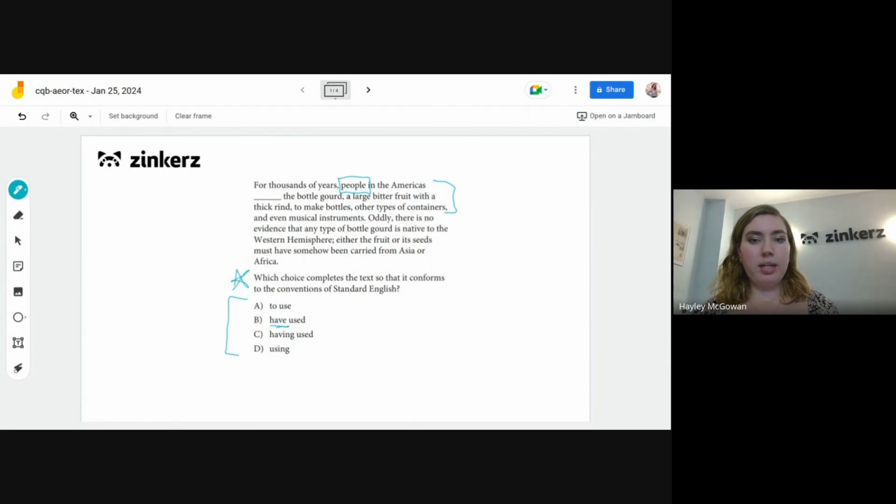So if we're looking at the passage, we're talking about thousands of years. So we're talking about the past, but kind of the ongoing past. So in that case, our answer is in fact going to be B. The people in the Americas have used the bottle gourd in order to make a bunch of these items that they're talking about here. So B is going to be our correct answer.